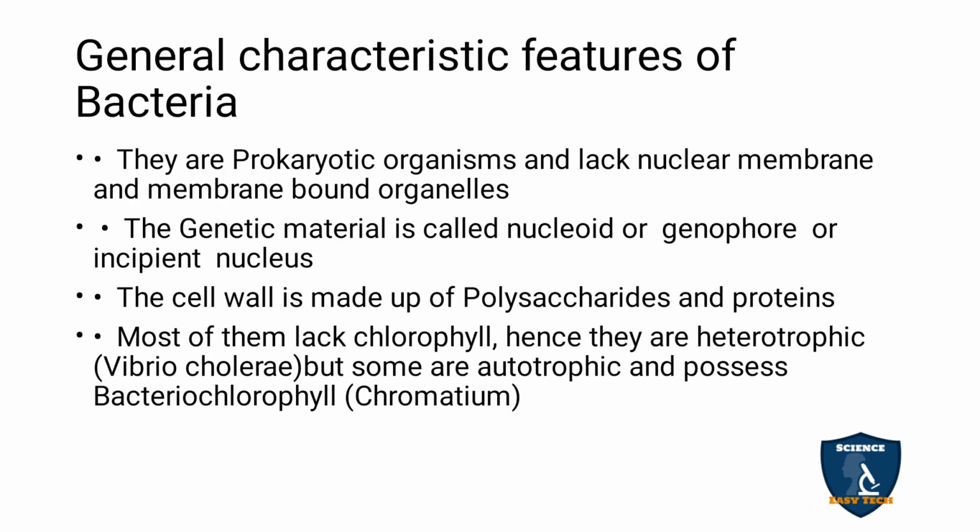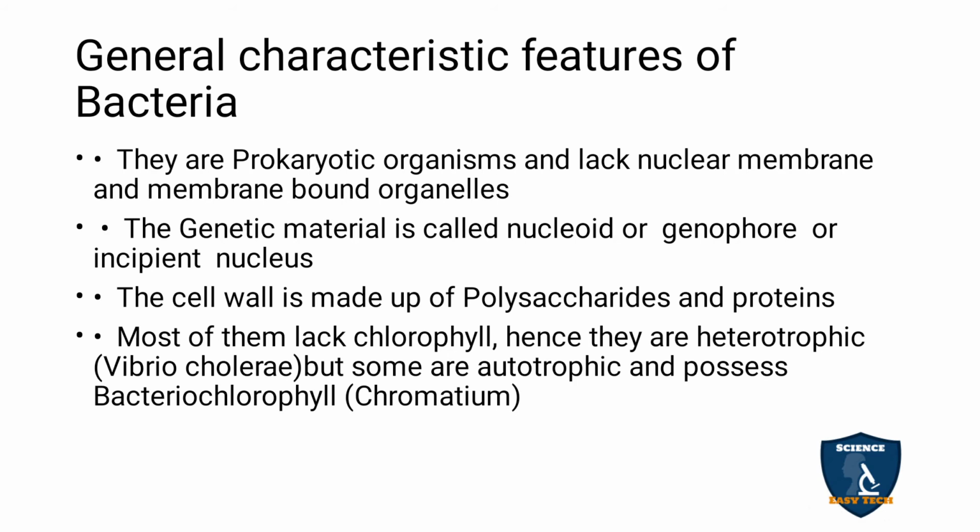So if they ask for general characters, you have to remember the points. It is prokaryotic, no nuclear membrane and no well-developed organelles. The second point is genetic material is nucleoid, genophore and incipient nucleus. Cell wall is made up of polysaccharide and proteins.